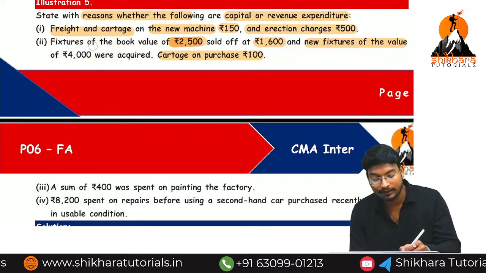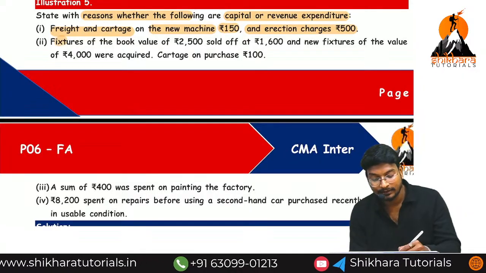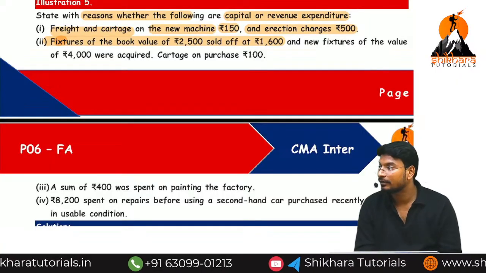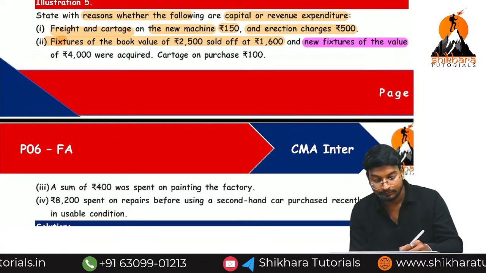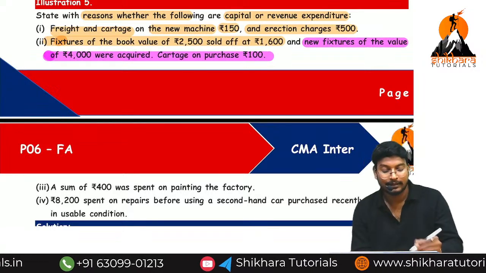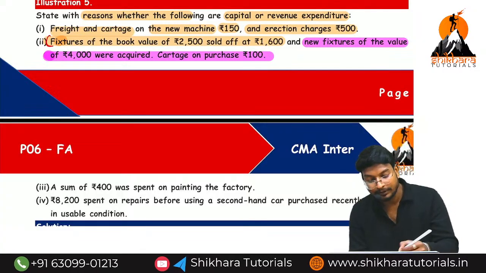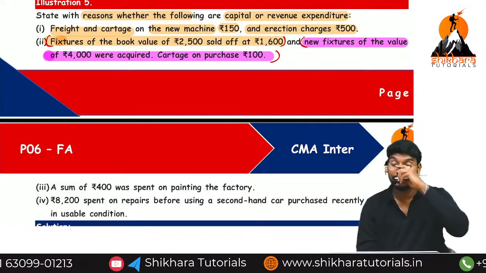Okay, now you can understand this one easily. Wait a second, I will change the colors. Up to here is one transaction. From here to here is another transaction. Up to here we are getting a capital loss, and up to here we are getting a capital expense.